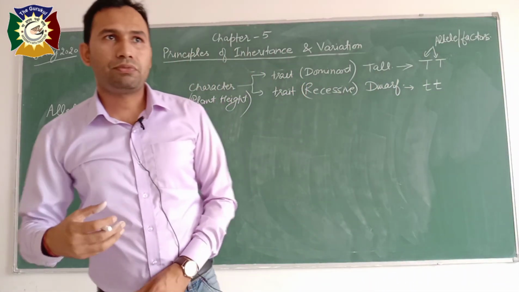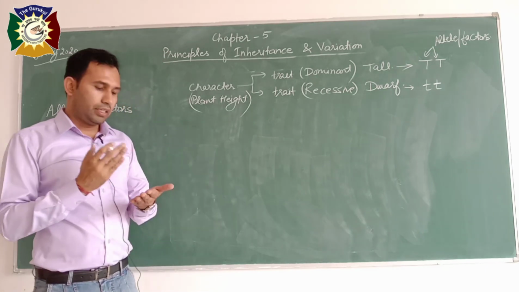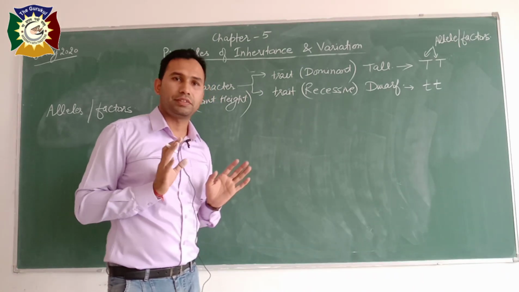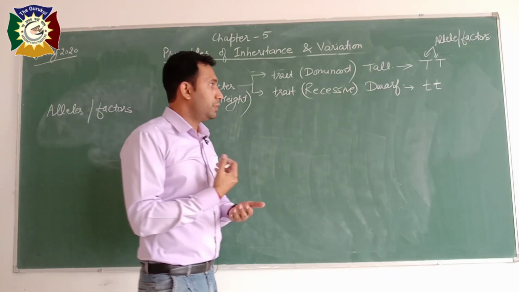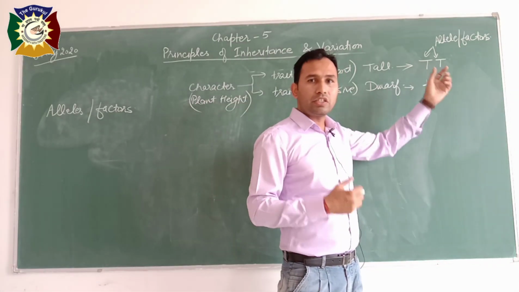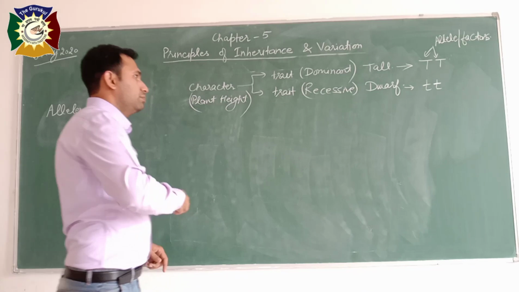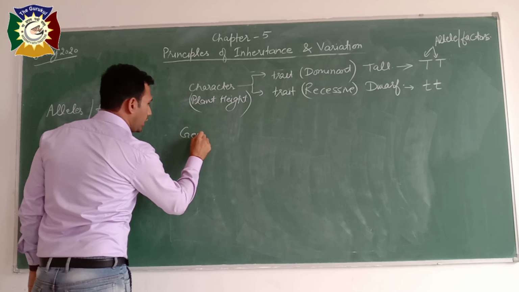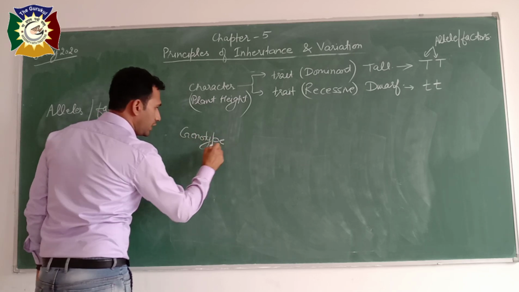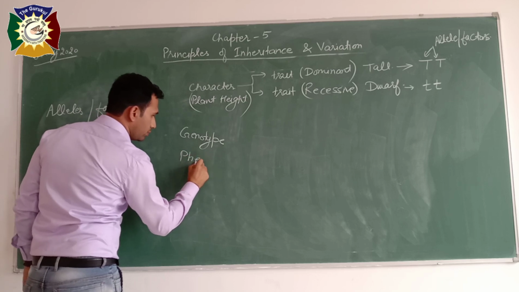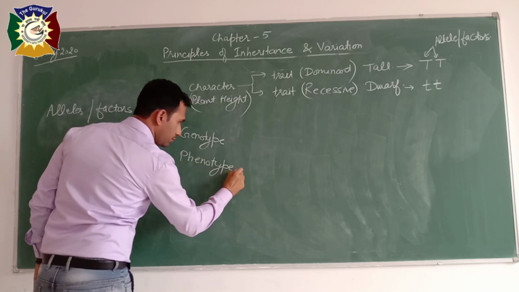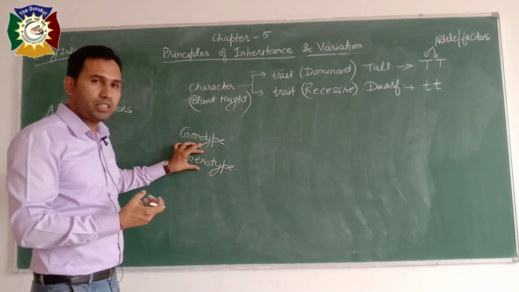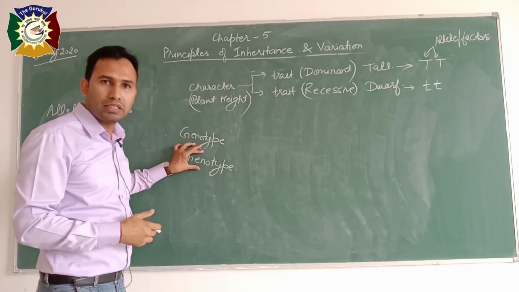So basically if we want to define alleles, alleles are alternative forms of a gene which govern a particular trait. And the type of alleles are responsible for another terminology named genotype. So there are two more terms, genotype and phenotype. Whatever we are seeing, for example, we are saying the height of the plant is tall.